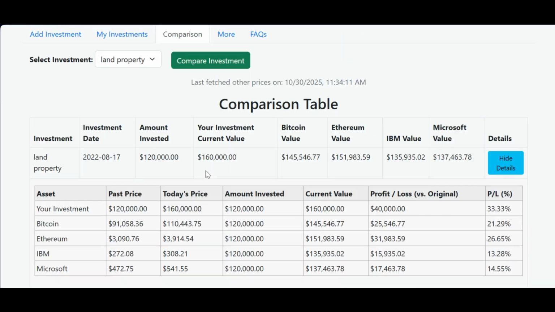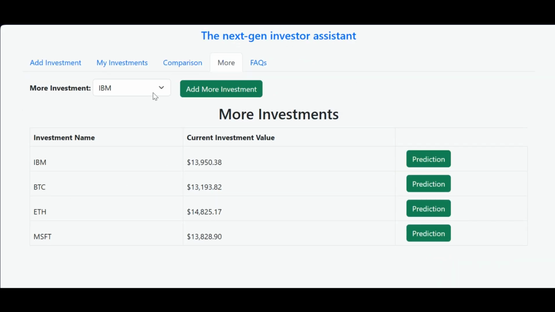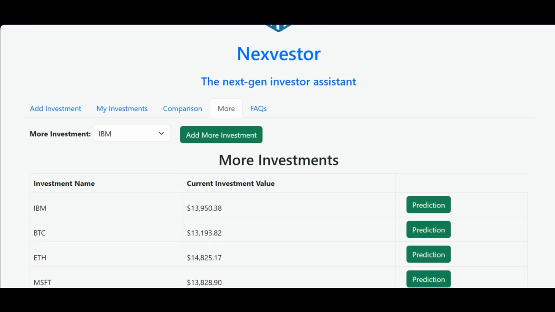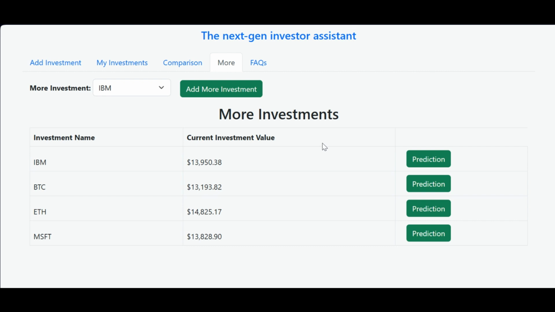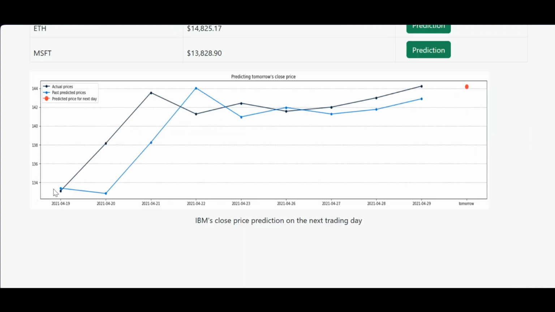You can easily enrich your analysis by navigating to the More tab and selecting any investment type you'd like to compare. Our platform integrates a vast array of API-driven data sources, including crude oil, natural gas, copper, aluminum, wheat, and many others, giving you the flexibility to explore across sectors. And that's not all. With our advanced machine learning algorithm, you can generate predictive insights for individual stocks. Simply click the prediction button next to any company, and the system will instantly display a visually compelling graph forecasting the next day stock value. For example, IBM's projected performance.